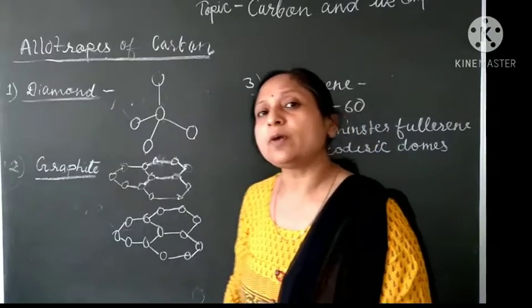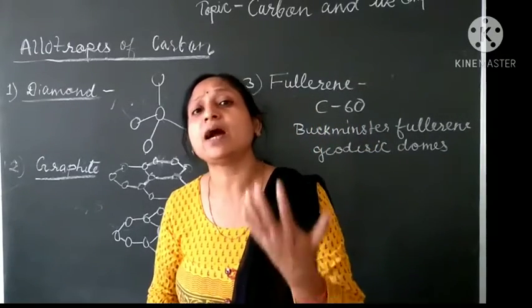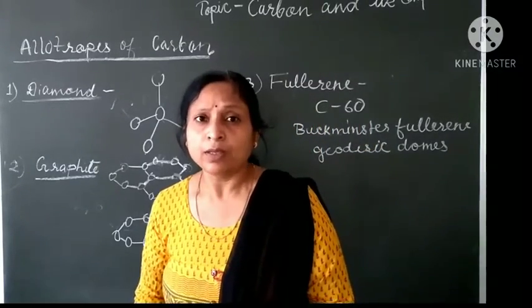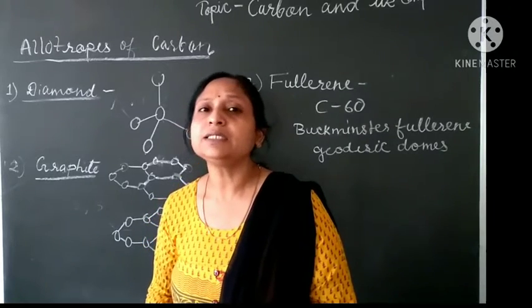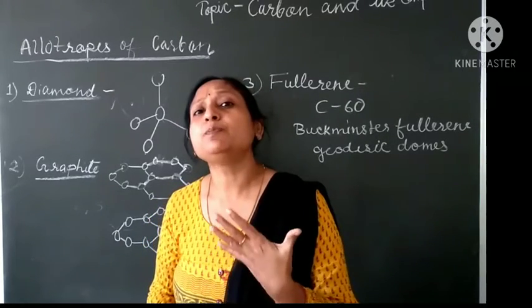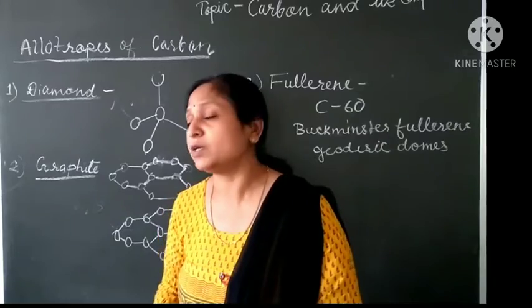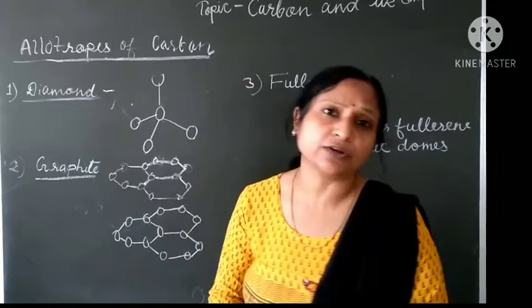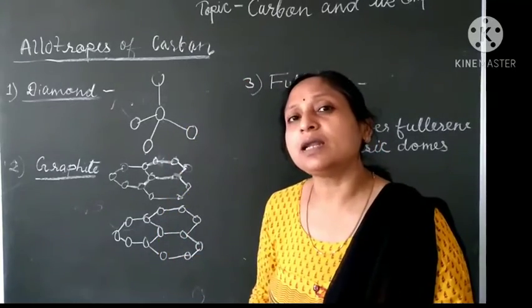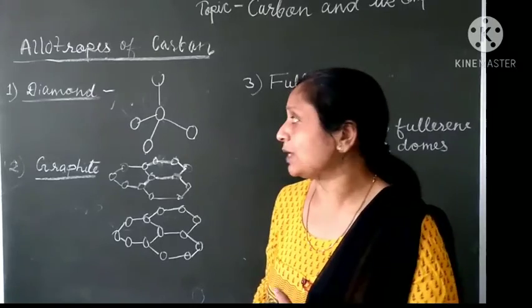So what about the properties of diamond? Diamond is the hardest substance. Diamond is a bad conductor of electricity because it doesn't have any free electrons. Diamonds are colorless and transparent.